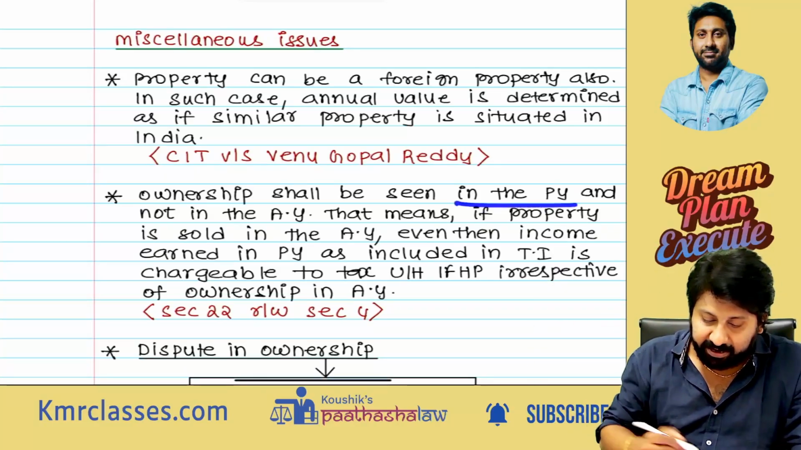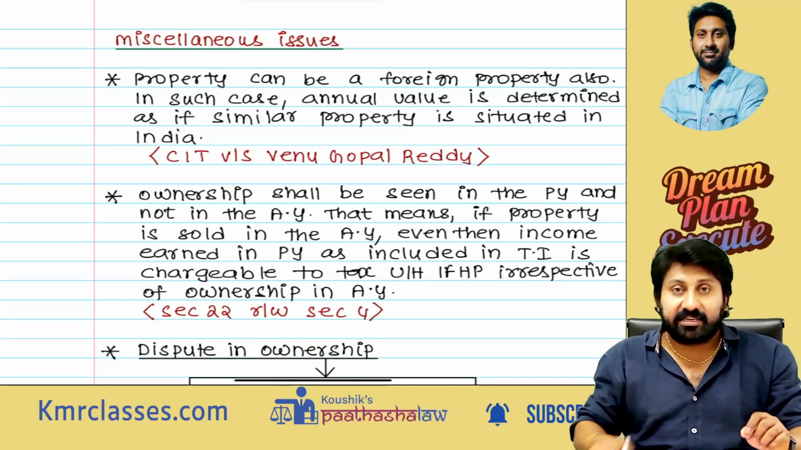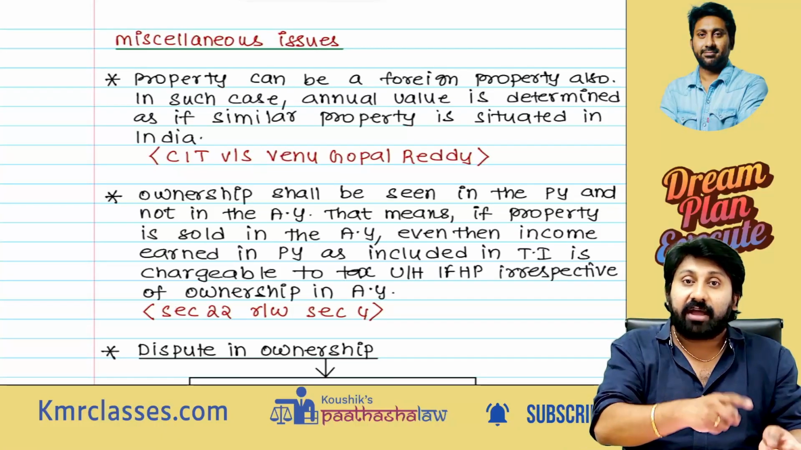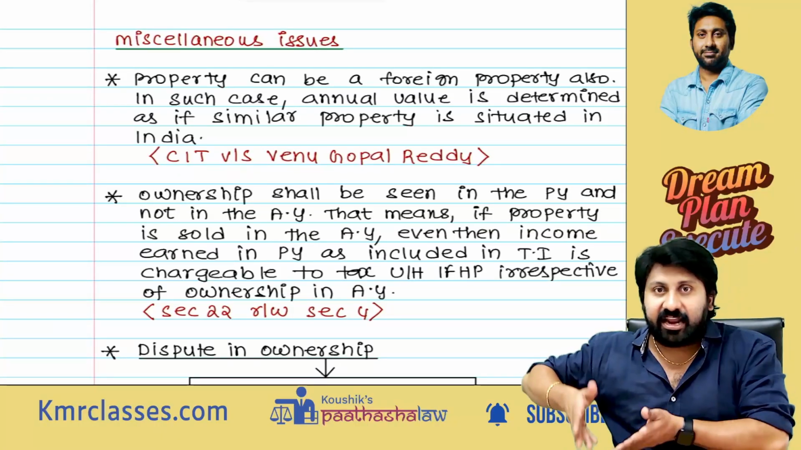Ownership shall be seen in the previous year, not in the assessment year. Meaning in the previous year 24-25, I have a house property and I generated rent. This year I have to pay tax now.